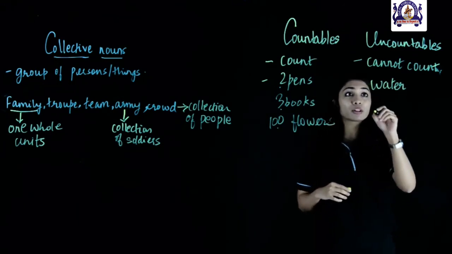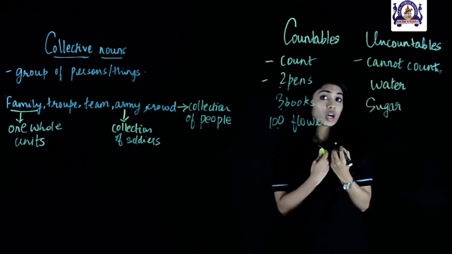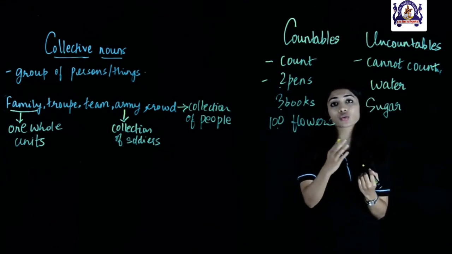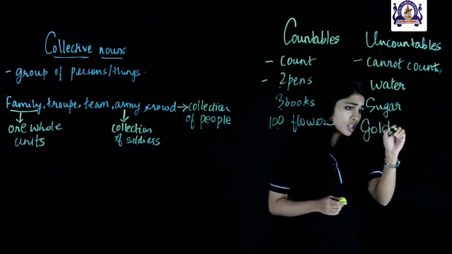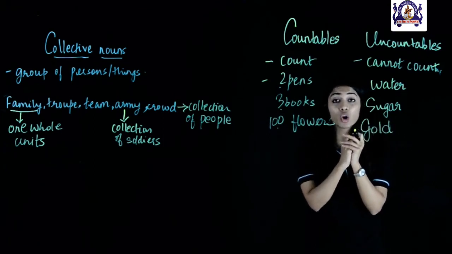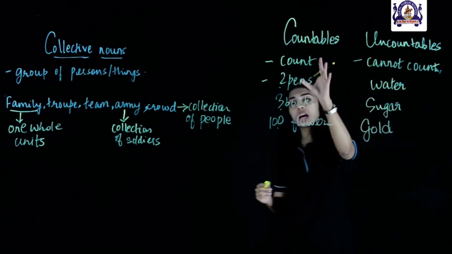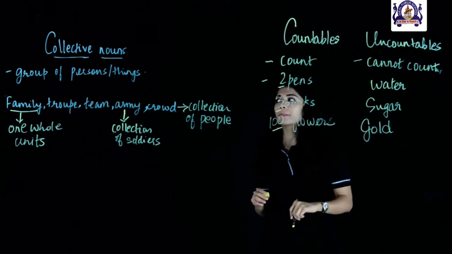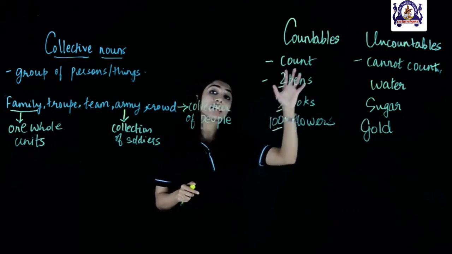Let's take one more example, sugar. If I want you to give me some sugar, I would say, can you please give me some sugar? I can't say give me 2 sugars or 3 sugars. Similarly, the word gold. So, these are our uncountable nouns, which means we cannot count them and we cannot put a number before them. Whereas countable nouns, we can count them and we can put a number before them. So, I hope you have understood collective nouns and countable nouns and uncountable nouns.